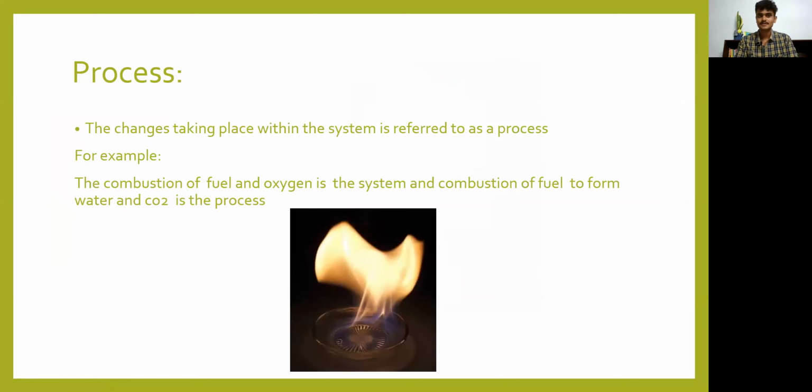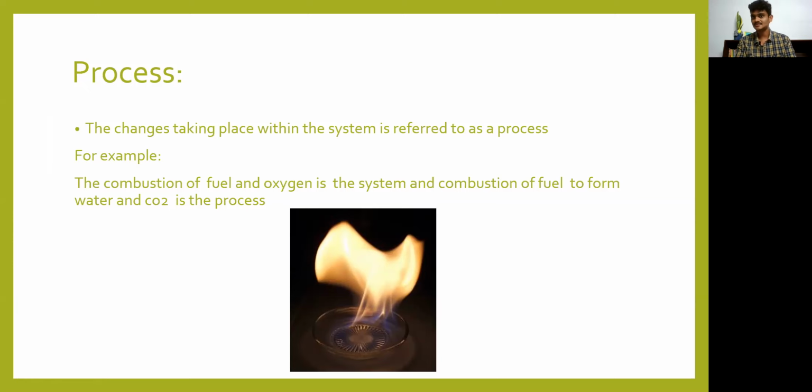Then process. The changes taking place within the system are referred to as a process. For example, everybody cooks food in our house. So what we do, we use a gas stove. What happens there? The fuel, that is the gas, and the oxygen in the air, due to ignition, it burns. So what is a process?